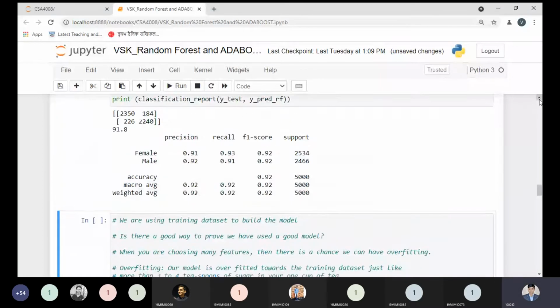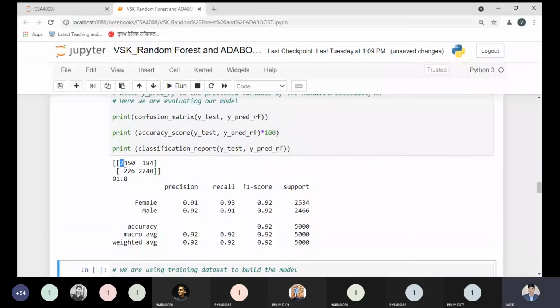Let me execute this code in front of you, then you will be able to understand. Here we got some information: 2350, 182, 226 and 2240. These values are represented by the confusion matrix, and that is handled by true positive, true negative, false positive, false negative. Okay, and that is one you need to keep in mind. I am writing here in my notebook the accuracy we are getting from the random forest. So that is 91.8%. Please keep in mind this value we are getting from the random forest.